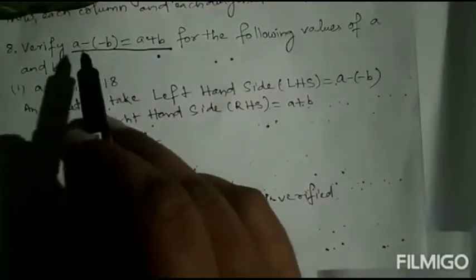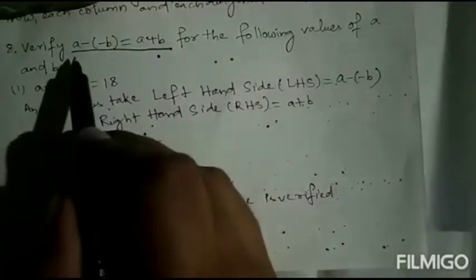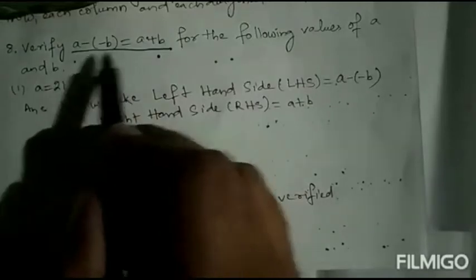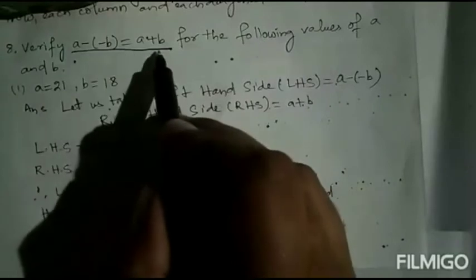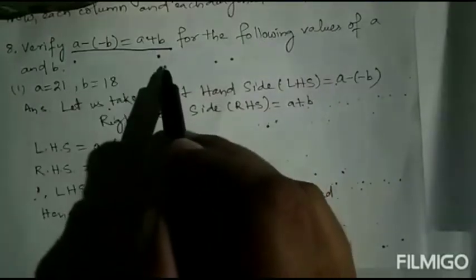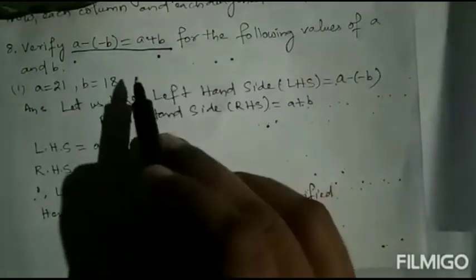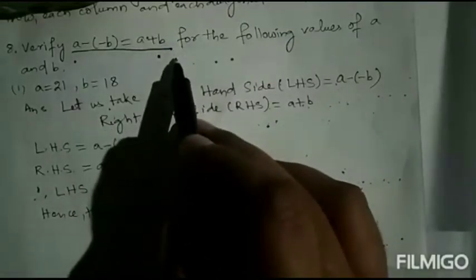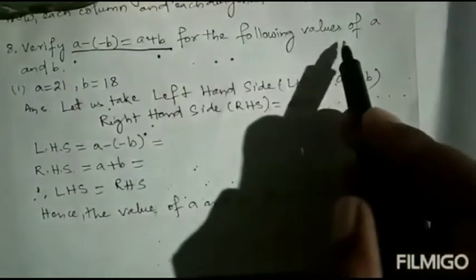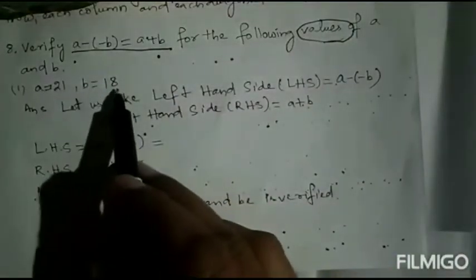In 6th class, how did you verify? You have to take this one as the left side and this one as the right side. If the left side is equal to the right side, then you can verify that they are equal. If they are equal, then whatever is given is true. So we have to use the values of A and B. The A value and B value are given.